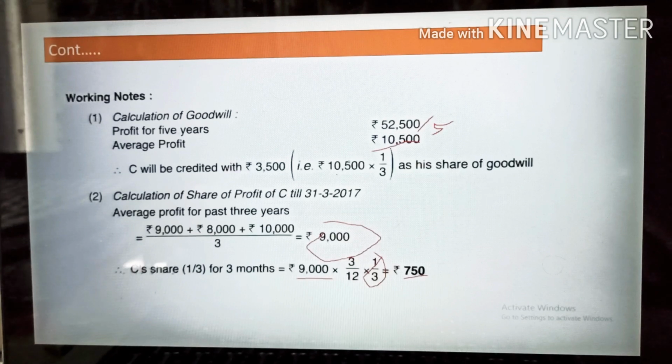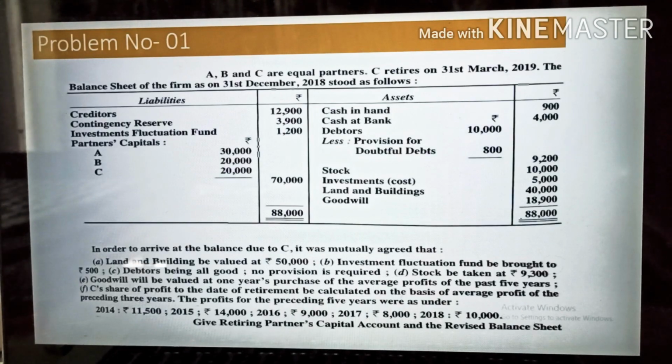Because this 10,000 multiplied by 1 by 3. 1 by 3 means it's the share value. This you have to calculate, 3,500 amount will come as a share of goodwill. But before that we have to check what things are given.